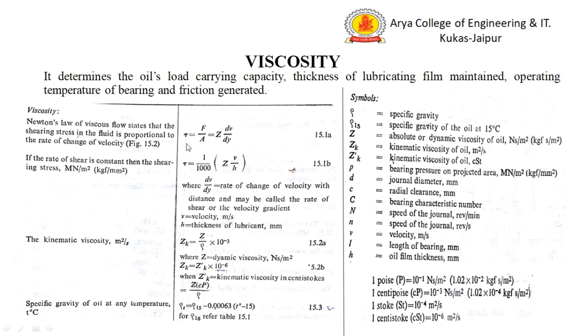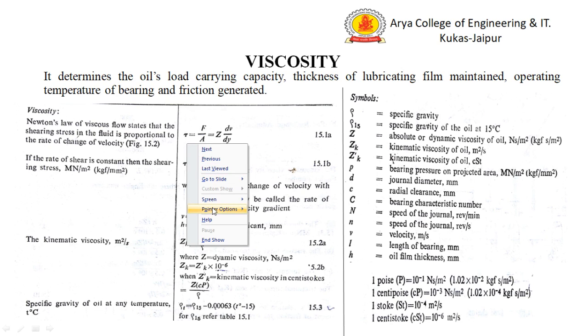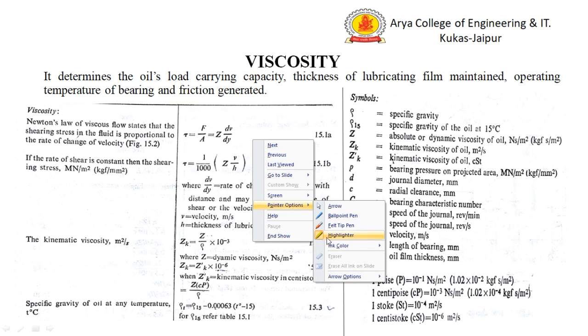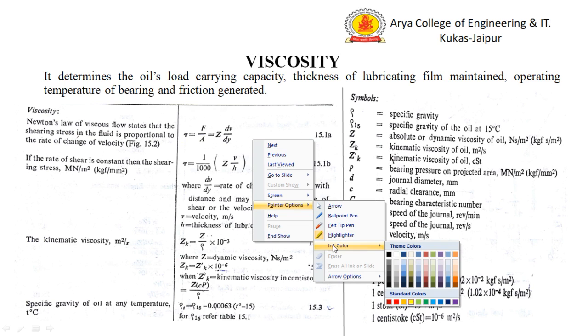We know that Newton's law of viscous flow states that the shear stress in a fluid is directly proportional to the velocity gradient dV by dy.